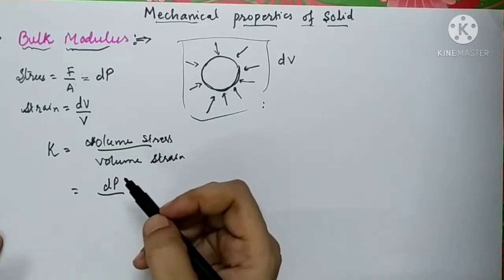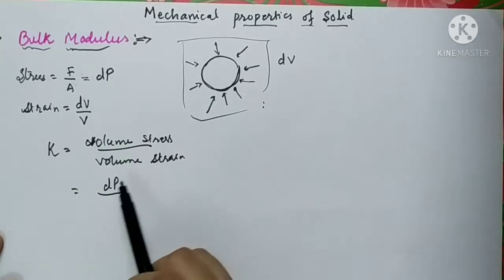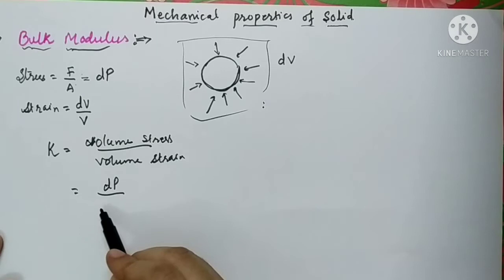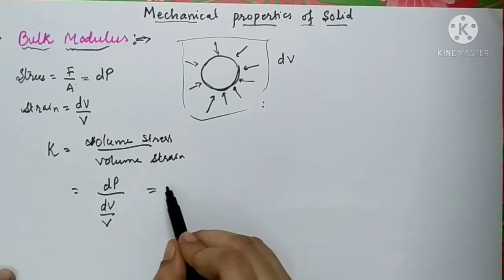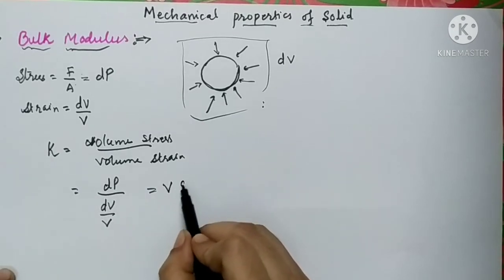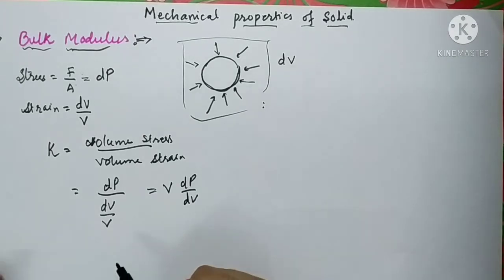Force per unit area is nothing but the pressure, so there is a change in the pressure. We will write the volume stress as dP and the volume strain as dV upon V. As the capital V comes in the numerator, the quantity becomes V into dP upon dV. This is called the bulk modulus of elasticity.